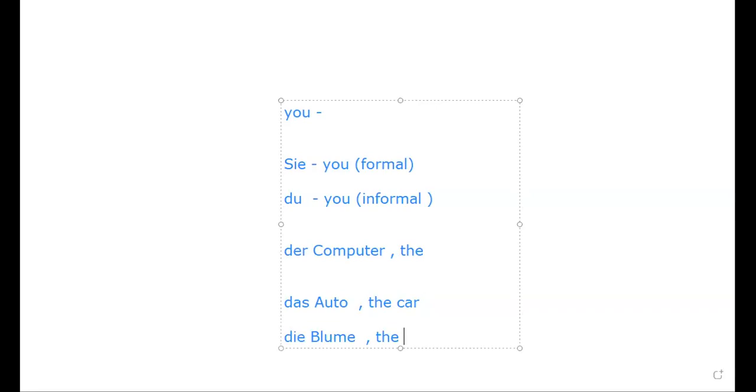Fine. So this important point we are going to consider: formal, informal, gender of the noun. Whenever you are going to learn, you have to consider this point before starting your communication. Whether formal or informal, you have to decide it. If it is formal, your communication throughout should be formal. If it is informal, your communication throughout should be informal. So where will be formal, where will be informal?